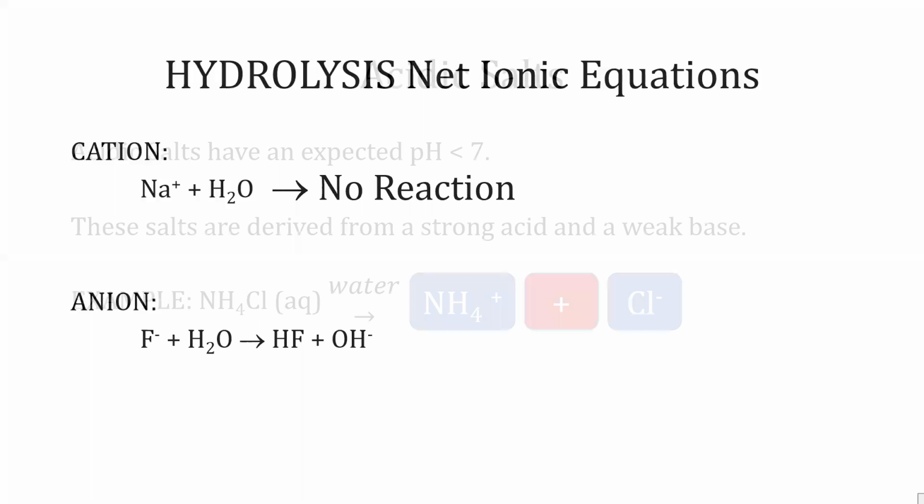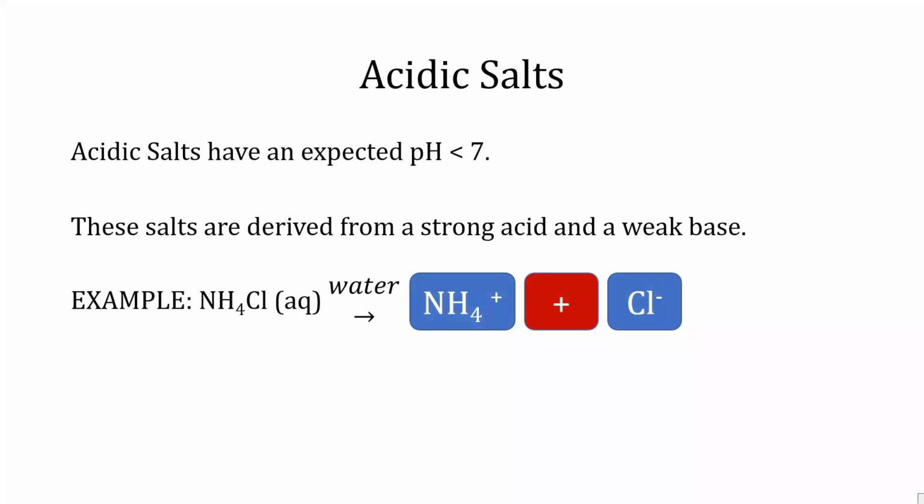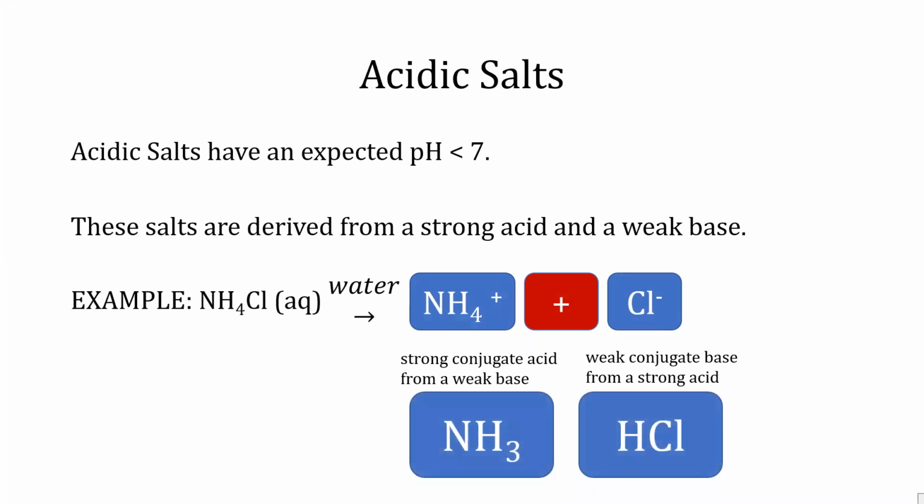Acidic salts have an expected pH less than 7. These salts are derived from a strong acid and a weak base. For example, an aqueous solution of ammonium chloride dissociates to form ammonium and chloride ions. Ammonium ion is a strong conjugate acid from a weak base of NH3, where Cl- ion is a weak conjugate base from a strong acid of HCl.